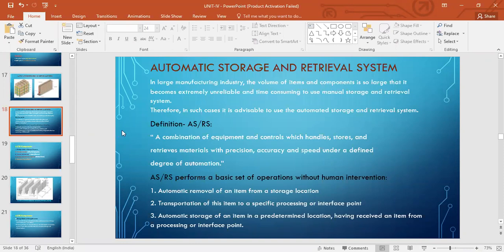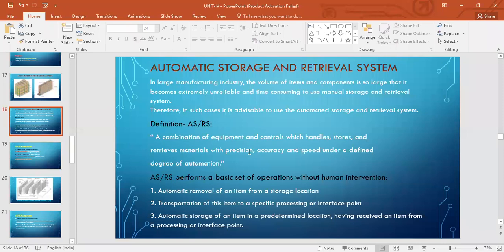So what's the definition? A combination of equipment and controls which handles, stores, and retrieves materials with precision, accuracy, and speed under a defined degree of automation. Isn't it? The responsibility is to handle, store, and retrieve the material, right? When they are handling it, basically taking it from some department, storing it in the storage system, and then retrieving it as and when required, right? So they do it with precision, accuracy, and speed. Okay, that's what is important.